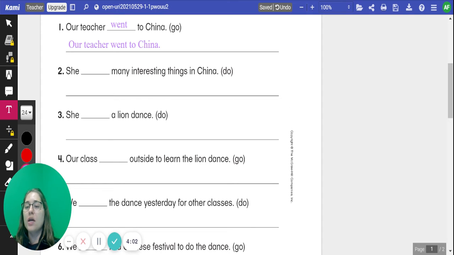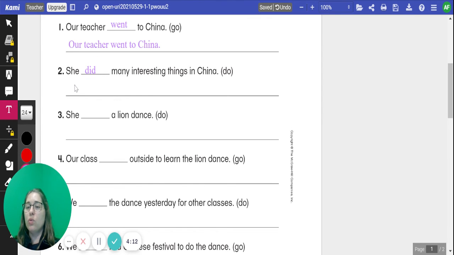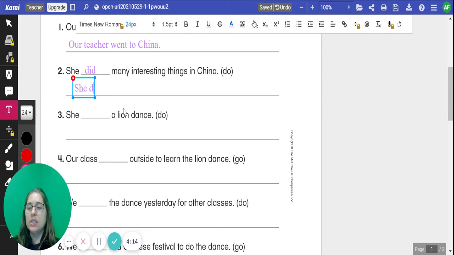For number 2, she blank many interesting things in China. Our verb is do. We need to put do in the past tense first, which is going to be did, D-I-D. And we will rewrite our sentence. She did many interesting things in China.